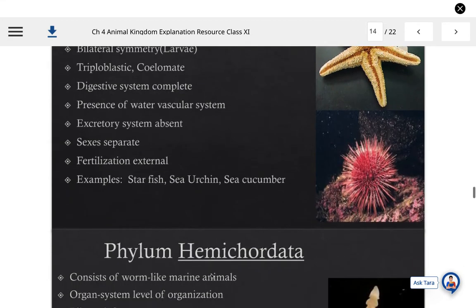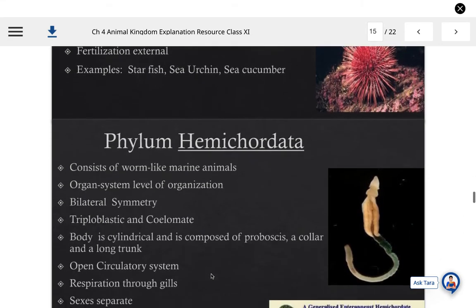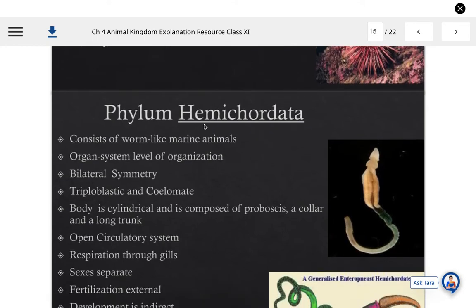Phylum Hemichordata is the 10th phylum of the animal kingdom, and as we know, hemi means half chordates. They consist of worm-like marine animals, and organ system level of organization is seen here because they show half of the characteristic features of non-chordate phyla up to phylum 9.